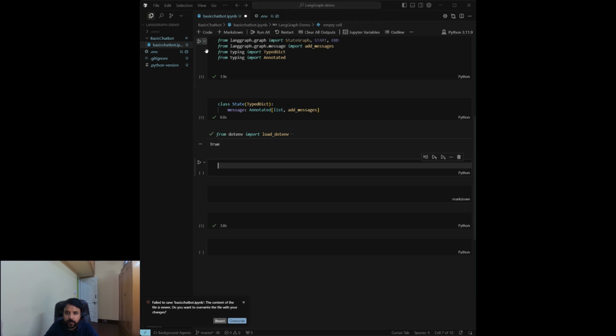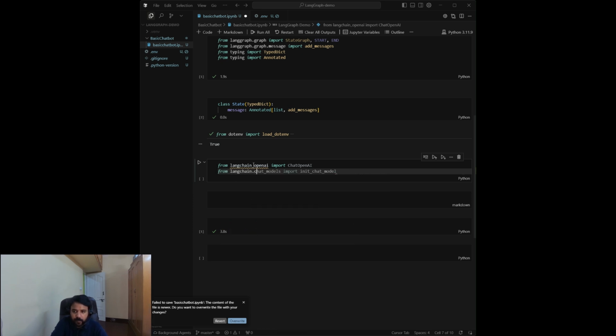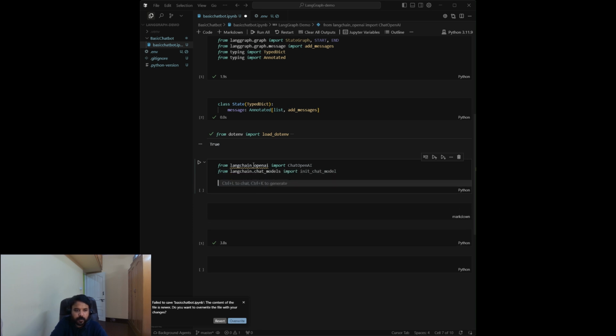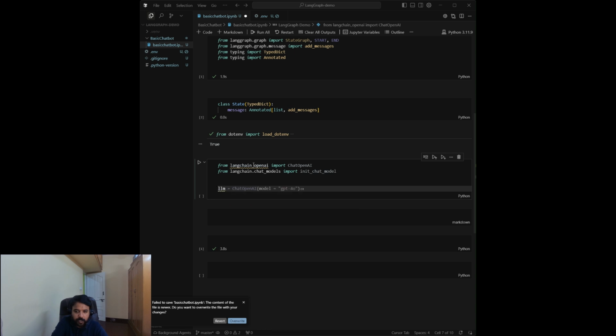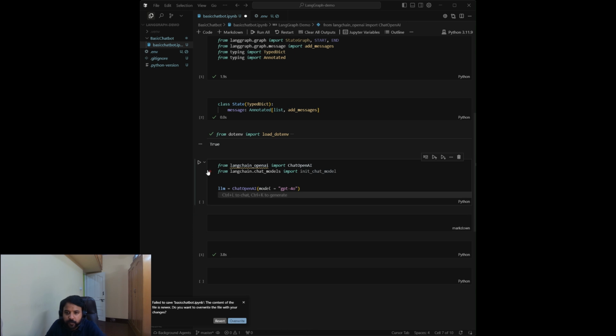We need one more marker set. So here basically we'll add the brain of our application, that is the LLM itself. So I'll use the GPT-4 model of OpenAI here. I need to import first ChatOpenAI. From langchain_openai, import ChatOpenAI, and from langchain.chat_models, import init_chat_model, and I'll call this variable llm equal to ChatOpenAI, model GPT-4. Let's execute this.